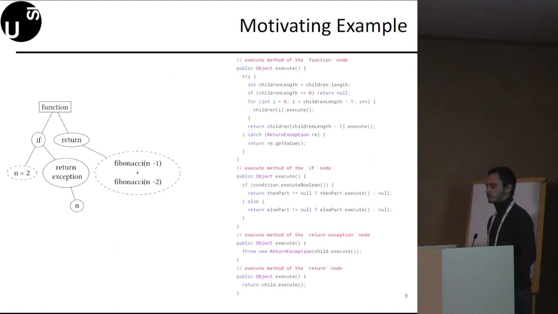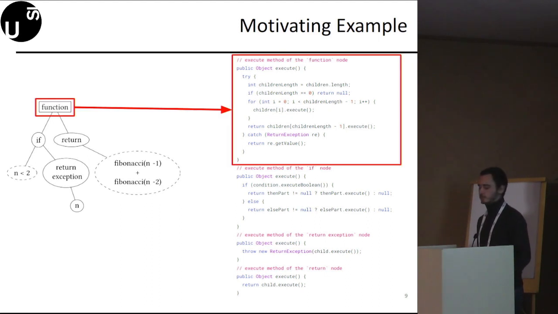I would like to briefly describe here the execute methods of the main control flow nodes. In particular, the ones of the function, if, return, and return exception nodes. The function node simply iterates over the children, calling their execute method. The function node then returns the value returned by the execute method of the last child.